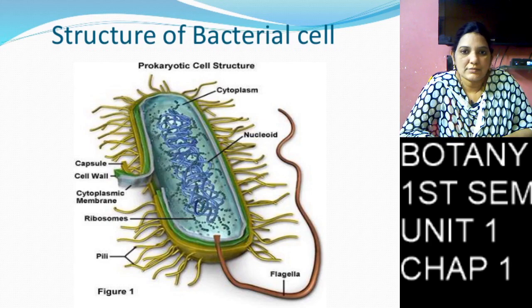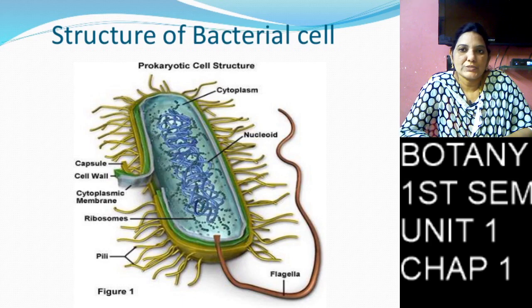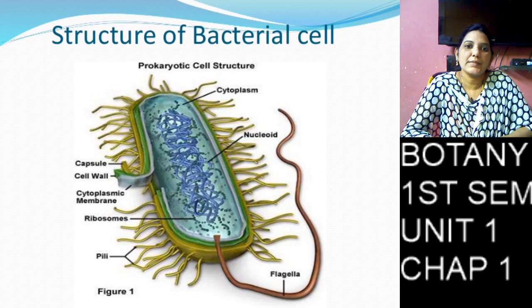Next, flagella. Flagella are present on the outer side of the cell wall, and the flagella help the bacteria move from one place to another place. The next part is pili.